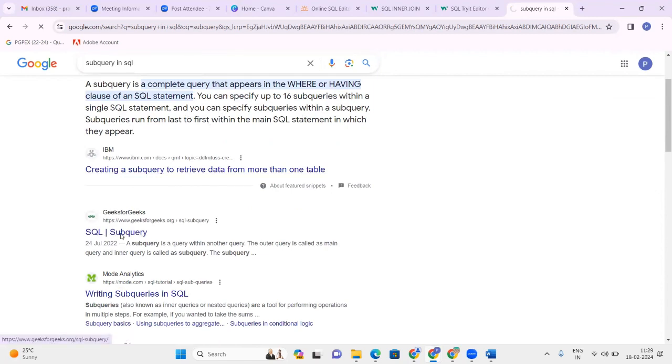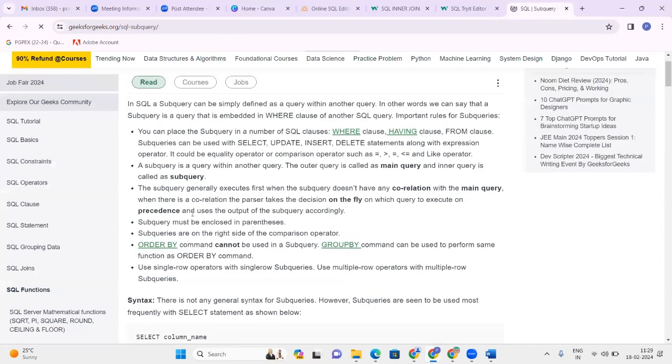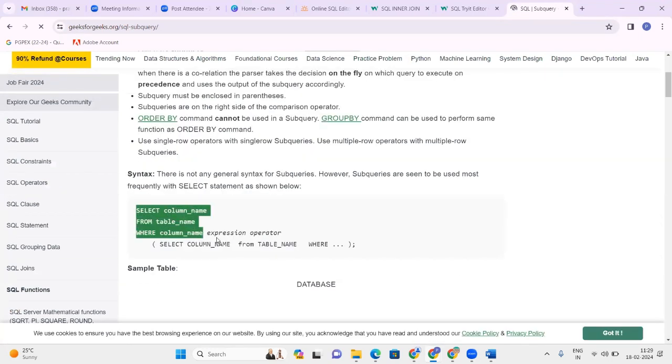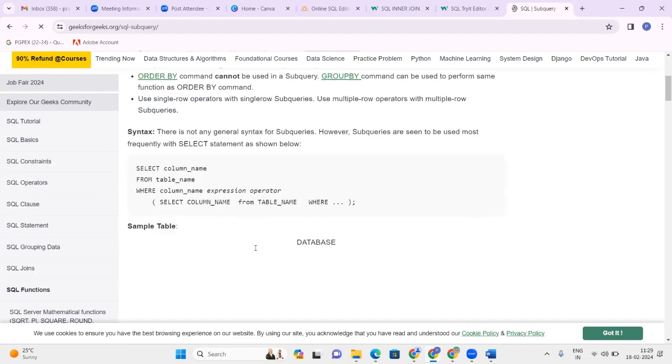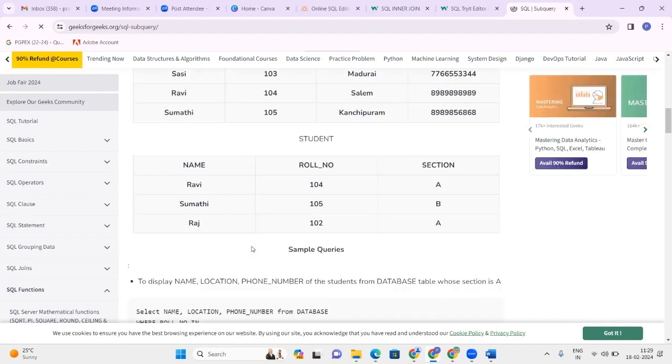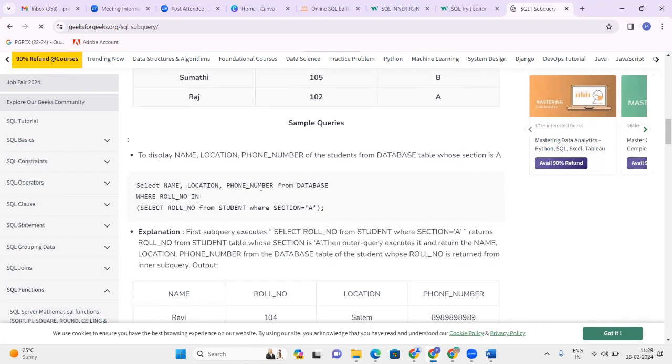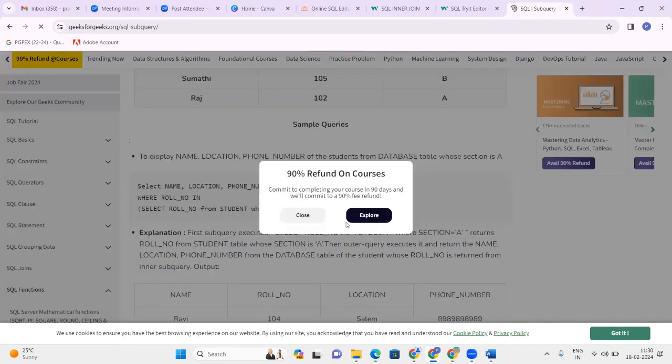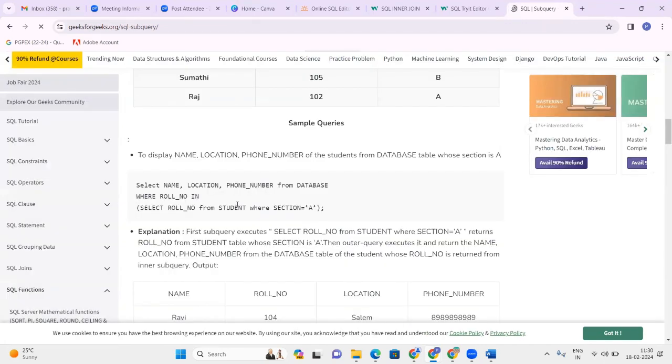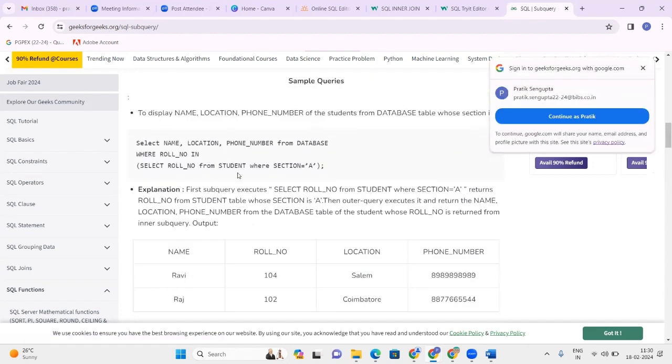So just giving an example of subquery here. You see here, this is select column name from table name where column name expression operator, and here this is the subquery. Like this way, you select name, location, phone number from database, this is the table name, where roll number in select roll number from student, this is another table again, where section equal to A. Basically, it is selecting name, location, phone number from the database table where roll number matches the list of roll numbers present in student table. So this is an example of subquery.